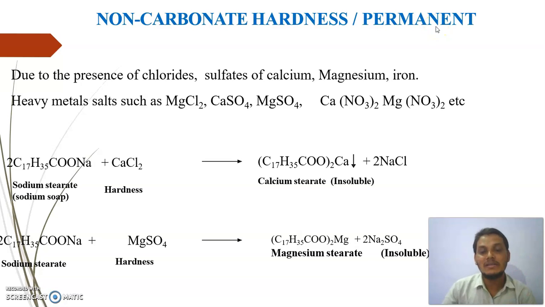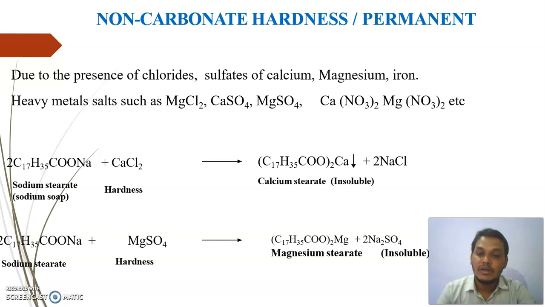Why is it called permanent hardness? Because it cannot be removed from the water sample even after boiling. That's why it is called permanent hardness. See, there are two different types of water. First one is hard water and second one is soft water. Now how can we find out which is hard water and which is soft water?